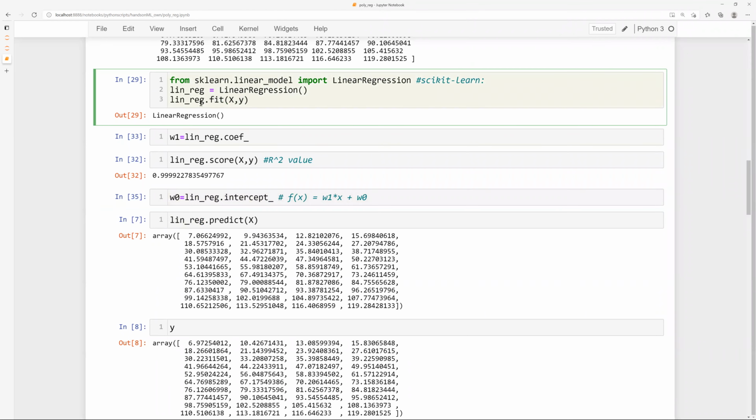So now these values are your predicted values, and what are these? These are from the original data set. These are the output values from the data set, and these are the values from your prediction.